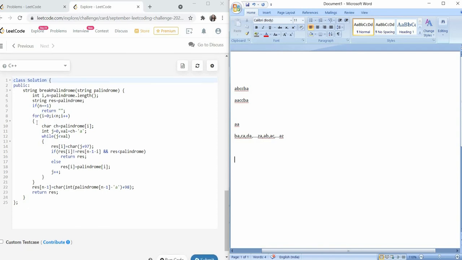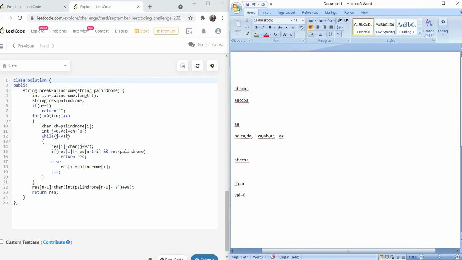Now we iterate over the whole string. Let's check this example, ABCCBA. ABCCBA was my input string. First of all, character ch stores palindrome[i], and right now i is 0. So ch is equal to A, right? Then in value I store ch minus A. Basically, value is an integer which stores 0 because A minus A is 0.